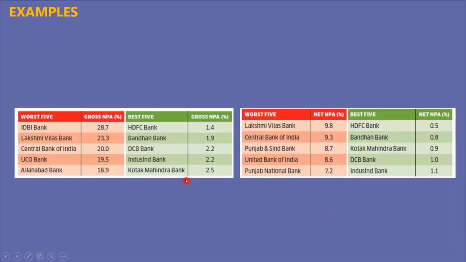Now let us see some of the worst and the best five banks in terms of NPAs. In the worst five in terms of gross NPA, IDBI Bank has around 28.7% of its total assets classified as gross NPA, while HDFC is the best of all the banks with a gross NPA of just 1.4%. Similarly, in terms of net NPA, the erstwhile Lakshmi Vilas Bank has a net NPA of 9.8%, while HDFC Bank has a very low net NPA of 0.5.